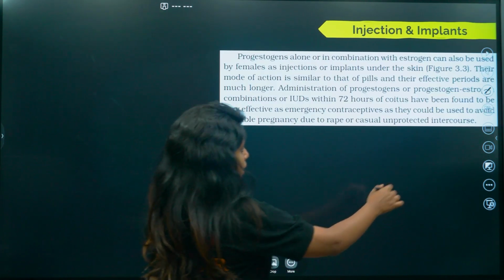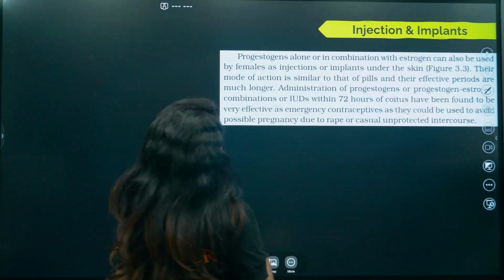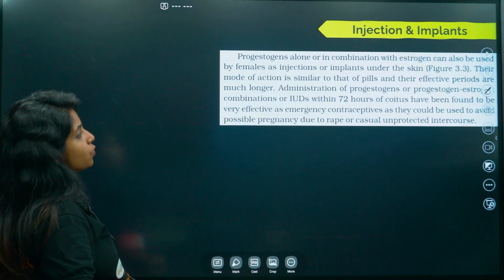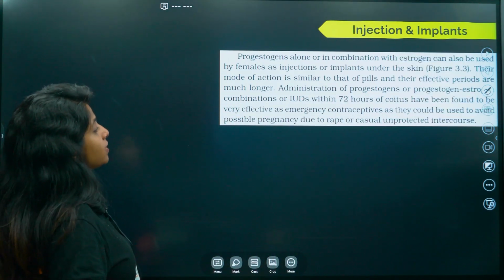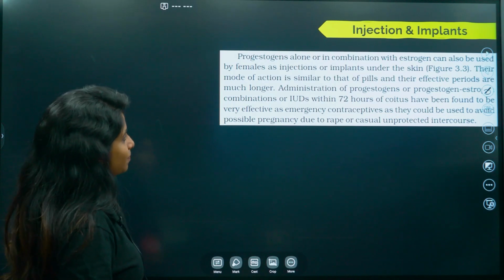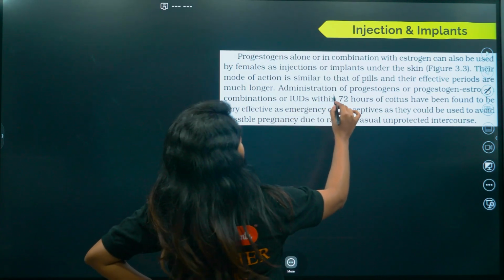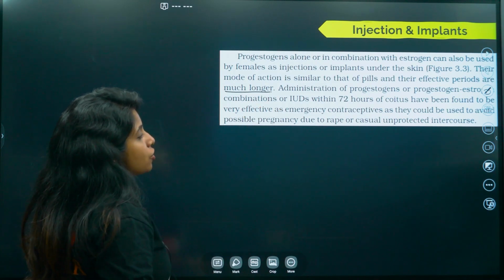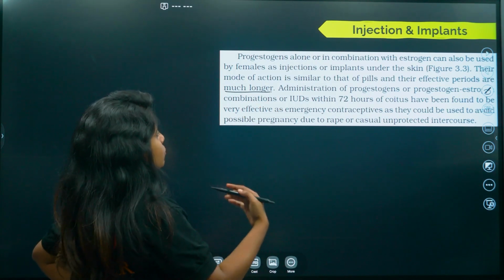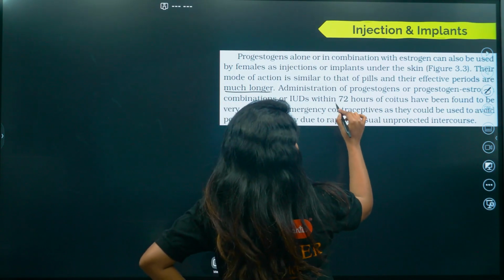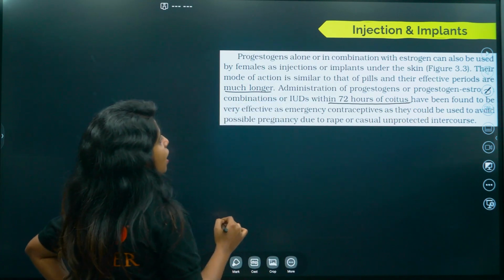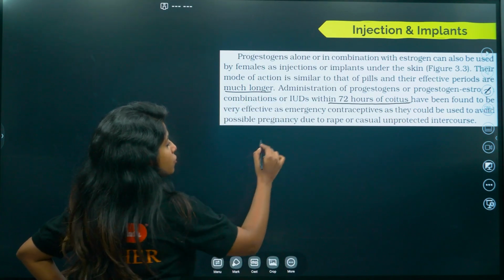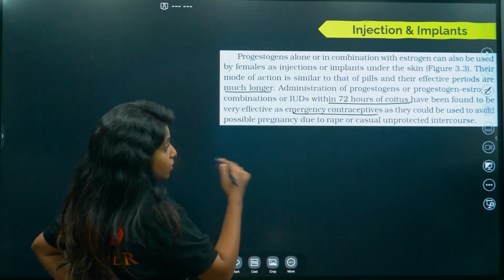So let's just read this one also. Progestogens alone or in combination with estrogen can be used by females as injections or implants under the skin. Their mode of action is similar to that of pills and their effective periods are much longer. Administration of progestogens or progestogen-estrogen combination or IUDs within 72 hours of coitus have been found to be very effective as emergency contraceptives. So that is a whole different term.